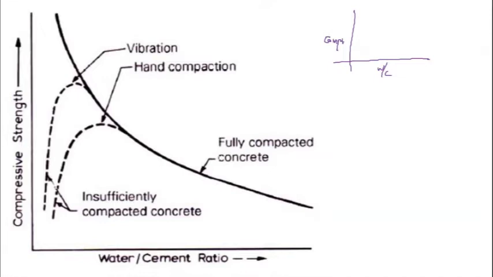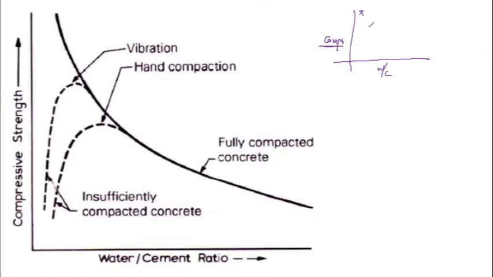If the concrete is completely compacted, fully compacted, then compaction would not have an influence, right? If the concrete is completely vibrated, completely compacted, water by cement ratio influences the compressive strength. And when water by cement ratio is less, compressive strength is going to be high.